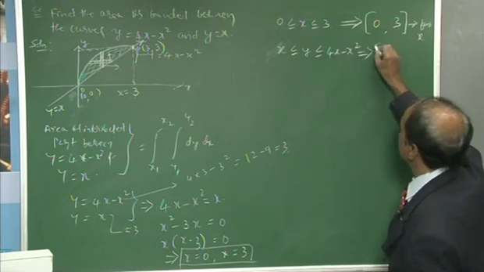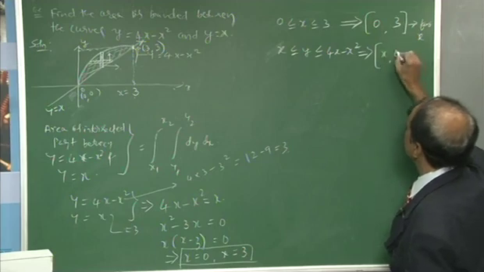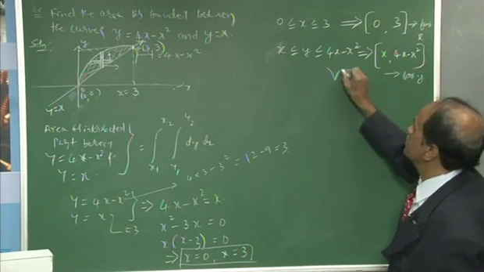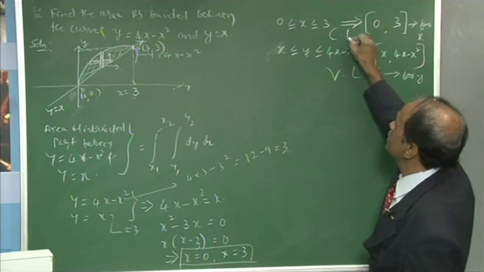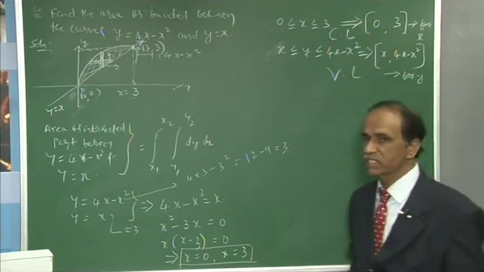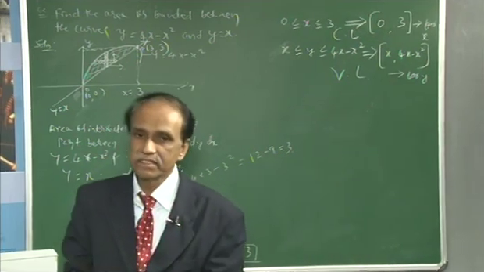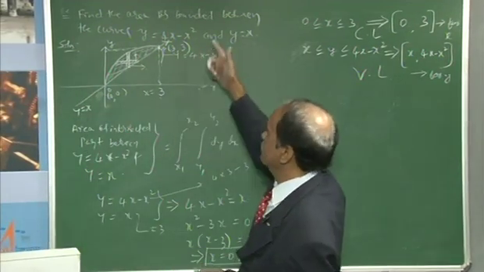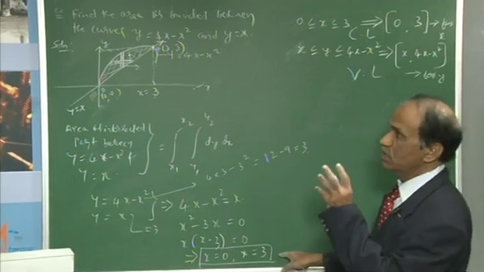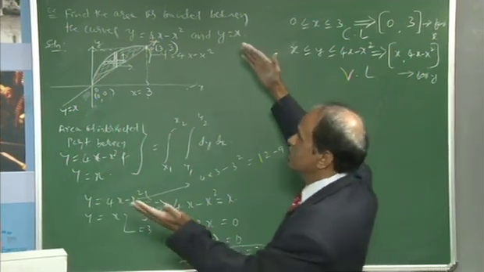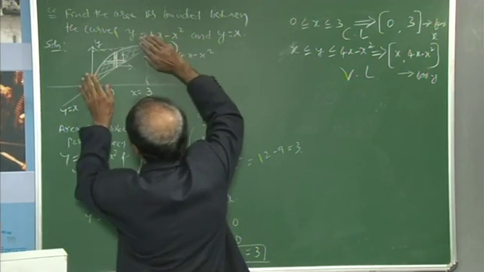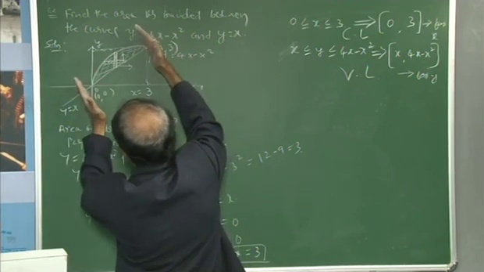Otherwise, in square brackets, x comma 4x minus x square, this is for y. That means this is for variable limits and this is for constant limits. Dear students, this is a very important observation and calculation. When the equations are given, you have to obtain the set of points where the area is bounded between this group and this group. So, what is the area?